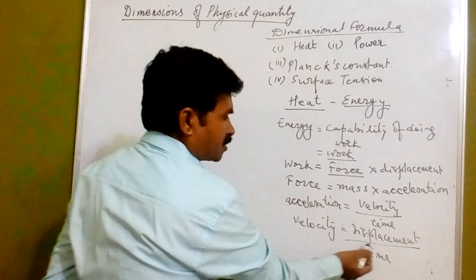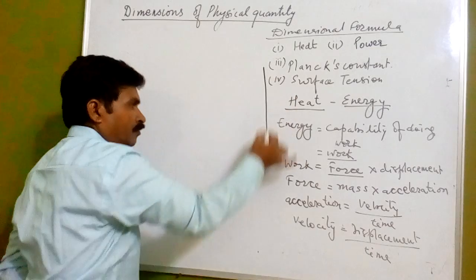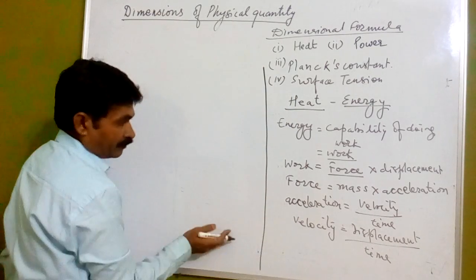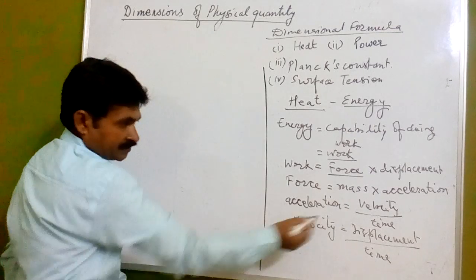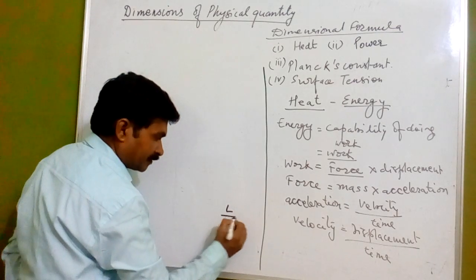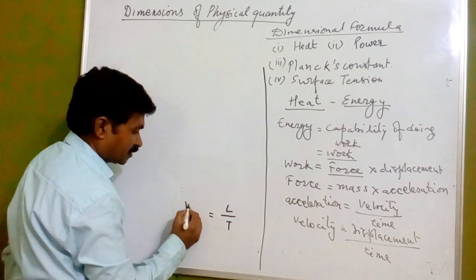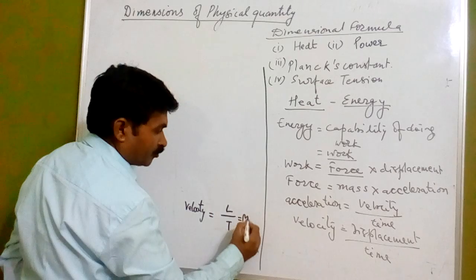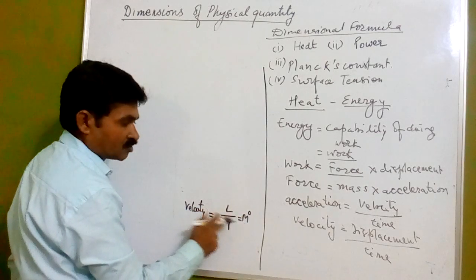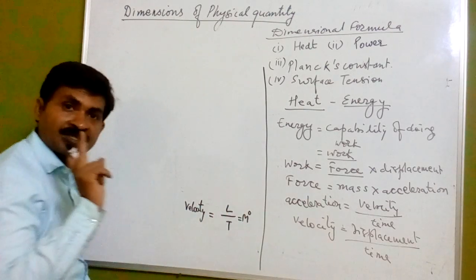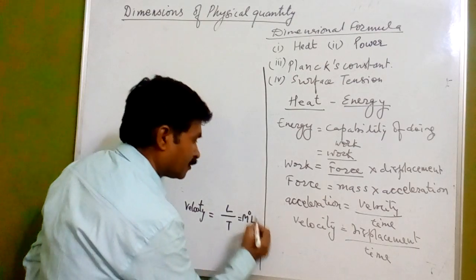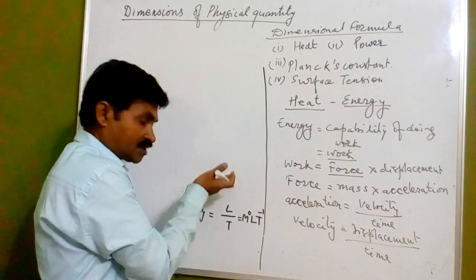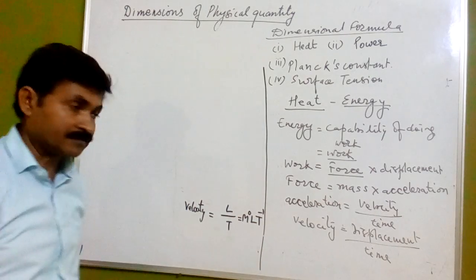Now see here, velocity is displacement upon time. Now how we have to get this dimensional formula, we will see here. Now velocity, I am going to take it in this order. Velocity is displacement, for displacement we have length L upon t, which is velocity. Means the dimensional formula for velocity will be M to the power 0. M is not present, mass is not present, so we take M to the power 0, which is 1. L to the power 1, which we do not represent, and T to the power minus 1, because t is going from denominator to numerator, that we know.